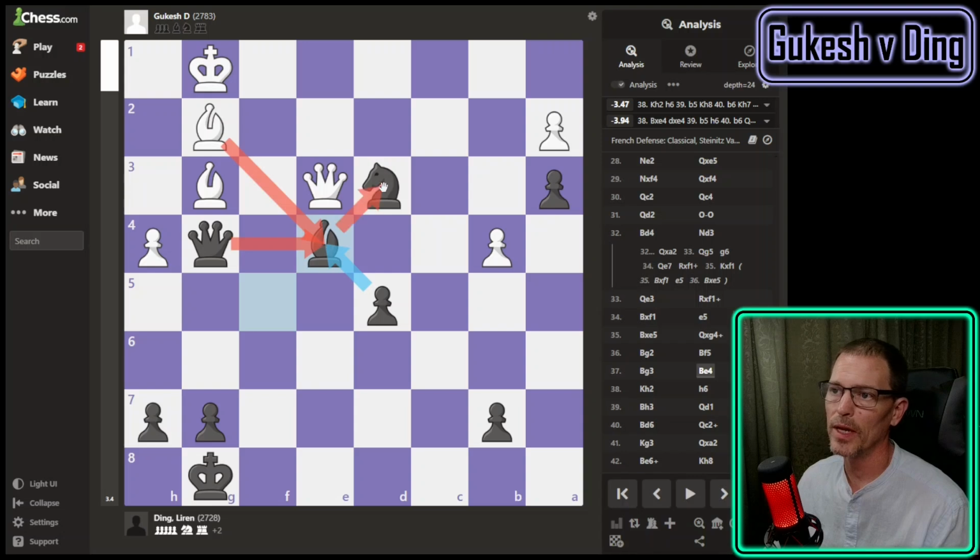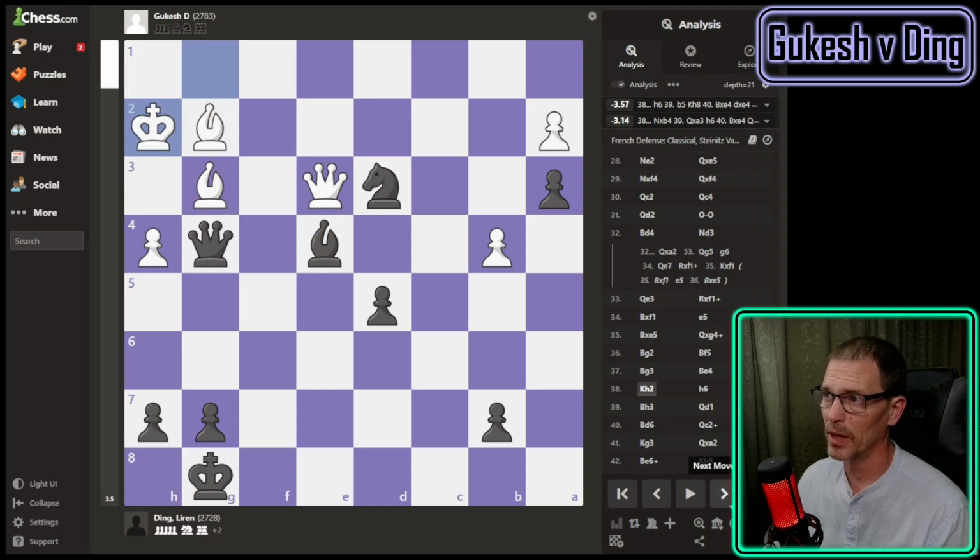The pawn's defended by the queen, the pawn is defending the knight, but the best move is king to h2, which I guess defends both bishops in case you have to move the queen and quit defending the bishop on g3, and that's what Gukesh played. But now we're over 3.5, getting close to -4. Taking the b pawn would be fine here. I think I would consider that. It's a free pawn. I don't know if I would consider h6, but Ding did, and that's what the engine says was the best move.